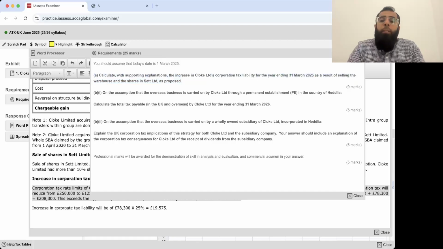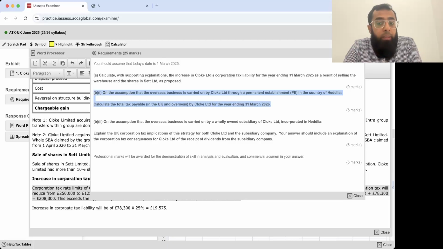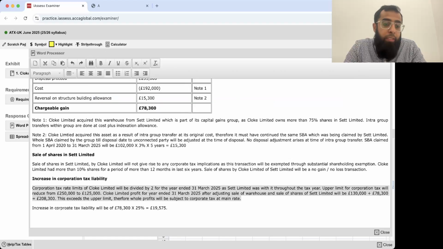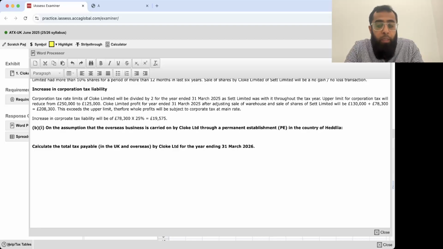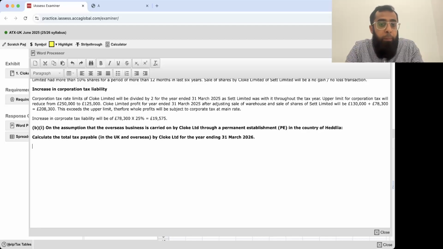Now let's move towards part B1, and then we have to read the relevant exhibit also. On the assumption that the overseas business is carried on by Cloak Limited through a permanent establishment in the country of Headlia, calculate the total tax by Cloak Limited for the year ending 31st March 26. Okay, let's look at it. There is nothing to worry about. I want you all to listen to me carefully.